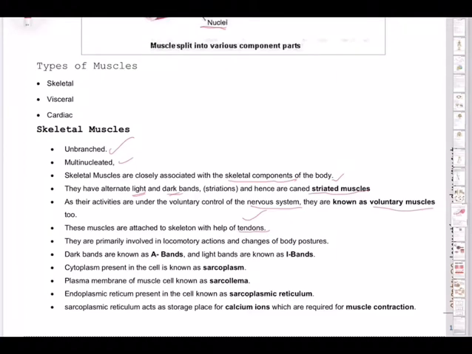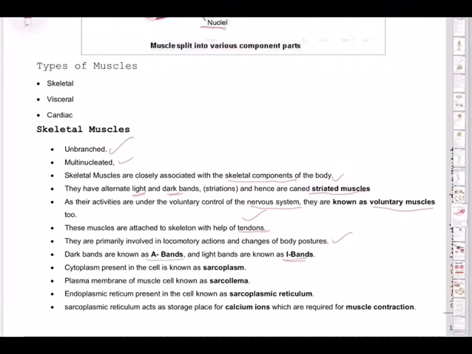So bone and muscle is attached by tendons. Remember this again, your NEET exam question. Bone and bone is attached through ligament. Bone and muscle is attached through tendons. So tendons are different, ligaments are different, but both are very, very important for us. They are primarily involved in locomotor actions and changes of body posture.